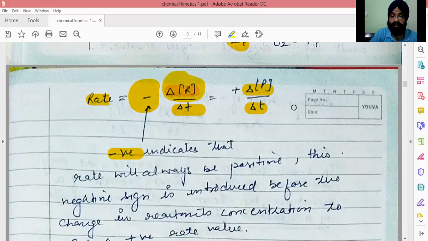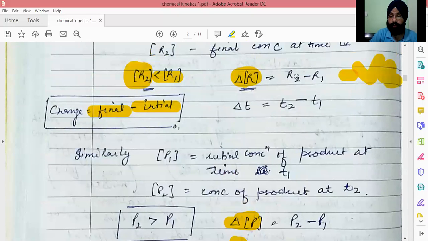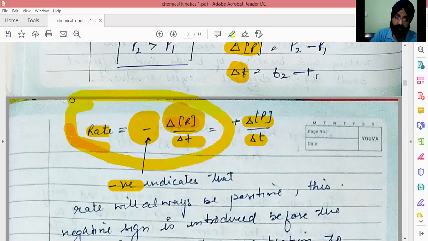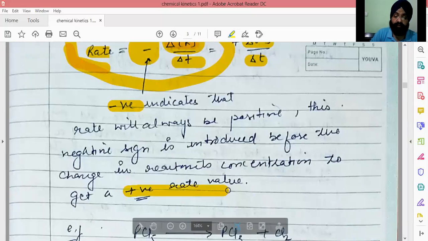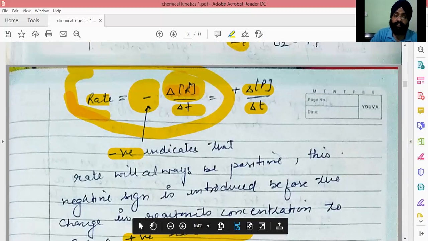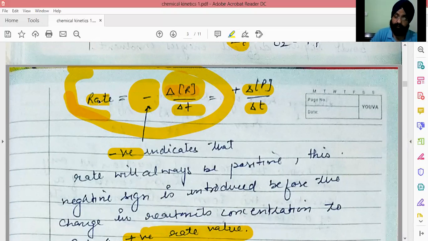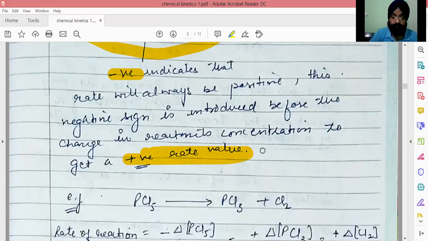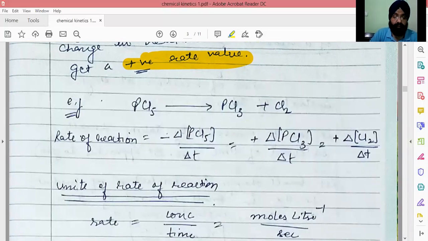This change in the reactant concentration is negative because the final concentration is less than the initial concentration. So this negative is already included in the relation, so that we can get a positive rate value in the end. This change is going to be negative, so negative into negative gives a positive rate of reaction. This negative signifies that the concentration of reactant decreases with time.